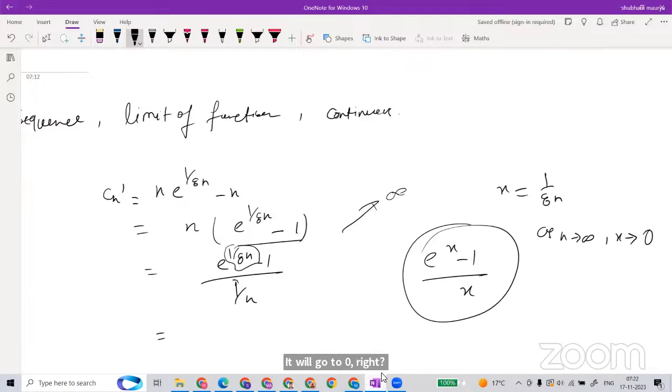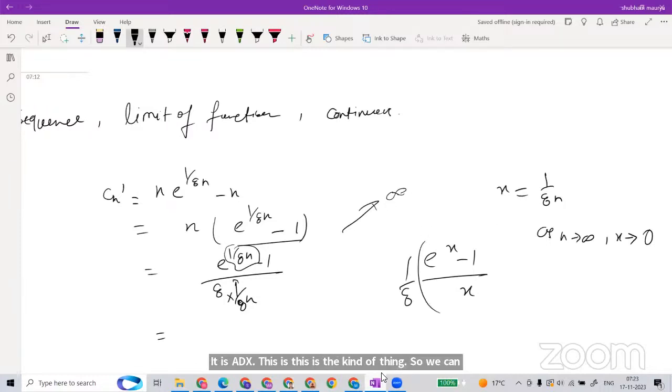Here, in the denominator, we will multiply by 8 like this, so that it will become like this, right? It is 8x, and this is the kind of thing. So we can convert this as 1 upon 8 like this.